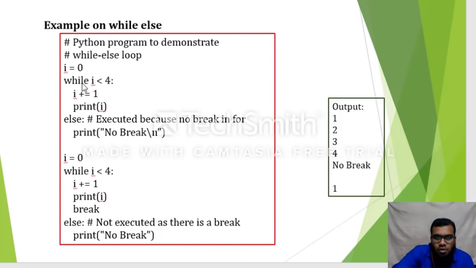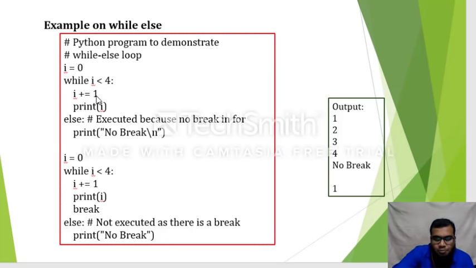Initially I is equal to 0, we'll check the condition 0 less than 4, which is true. Then I is equal to I plus 1, print I. So I'll print the first value, which is 1, because I is equal to I plus 1 is already incremented here. Then I am printing the I value. Again the loop continues. This time 1 less than 4, the condition is true. Again I am incrementing the I value.